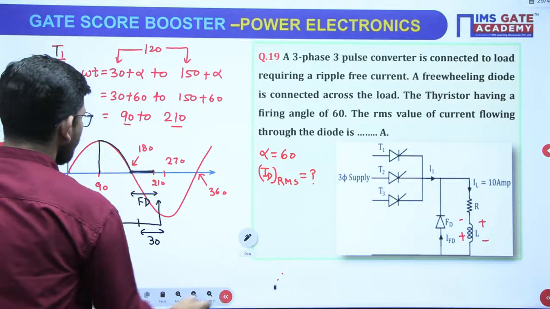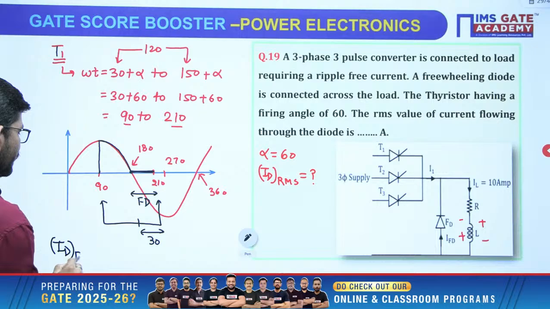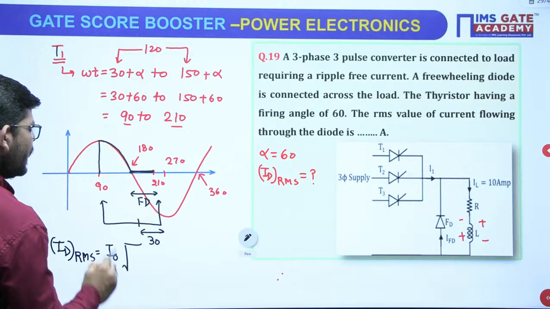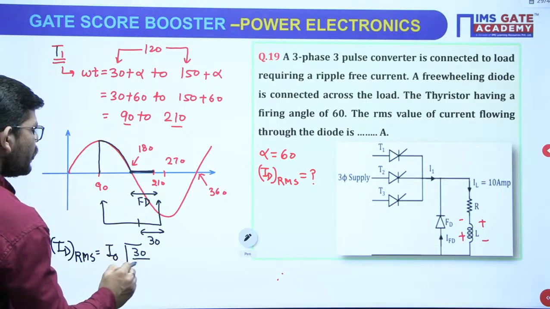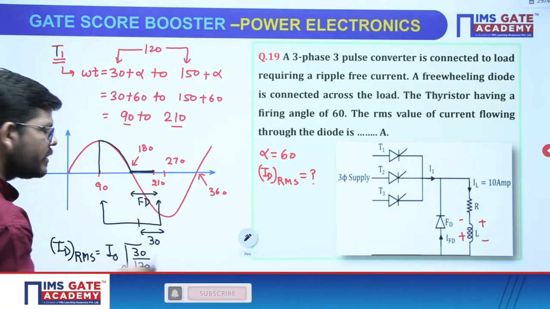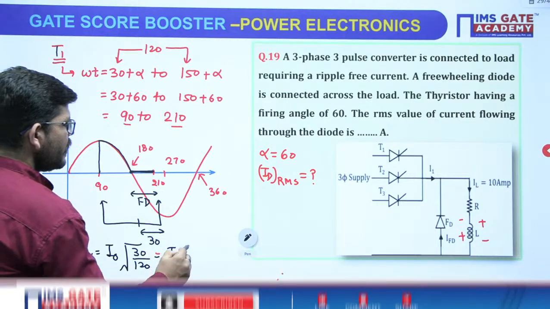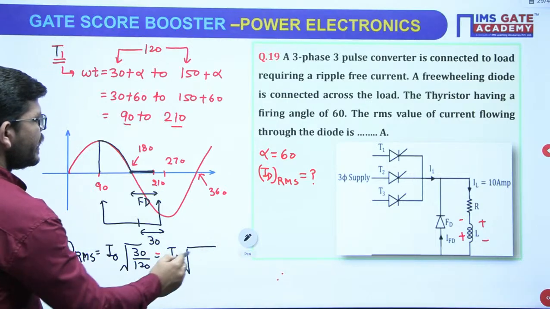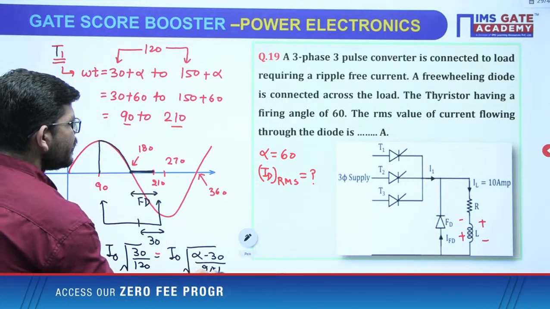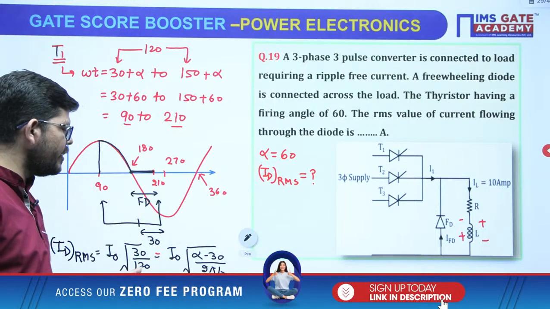So the diode current RMS value will be in terms of I naught, and the diode conducts for 30 degree out of the available 120 degree. I can also write it as alpha minus 30 upon 2 pi by 3. Alpha is 60 in the given case, 60 minus 30 will be 30, and 120 is 2 pi by 3.